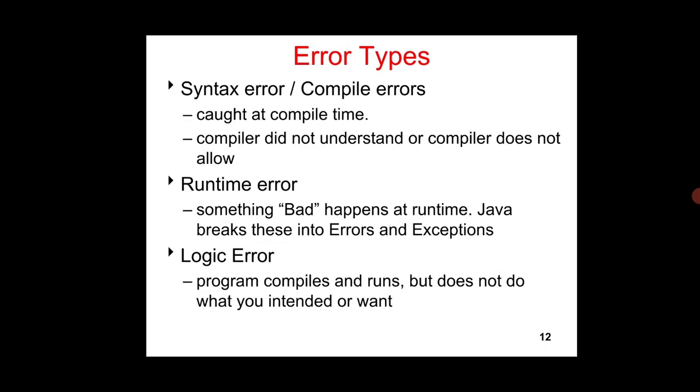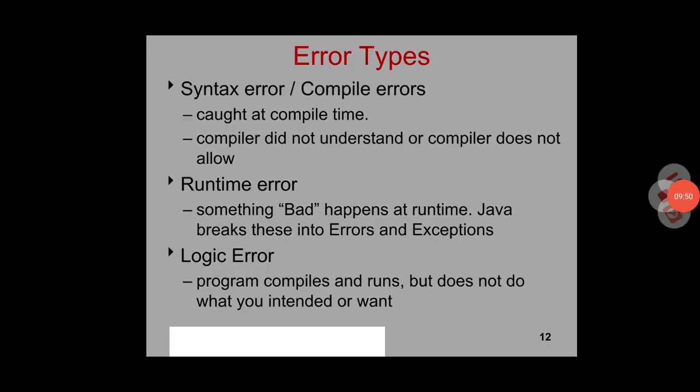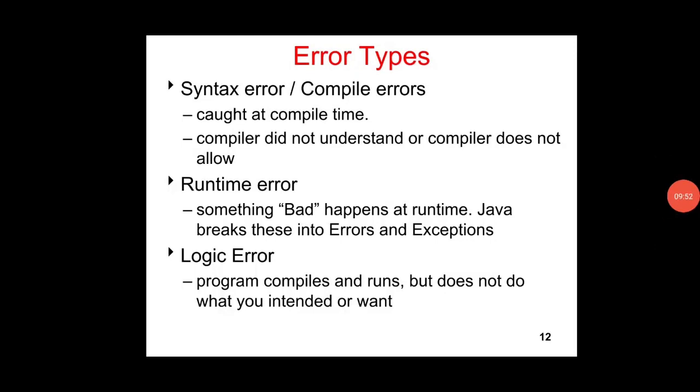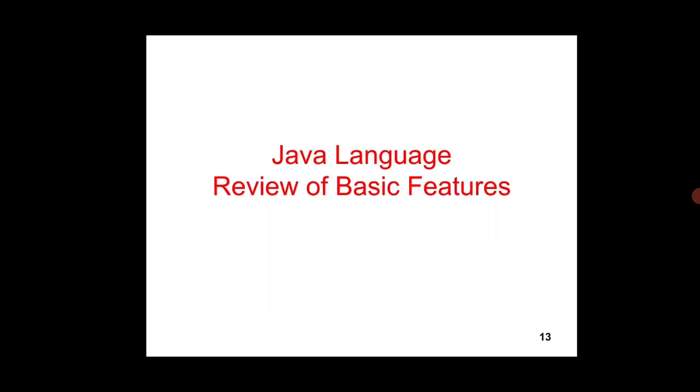Java can have different types of errors: syntax error, runtime error, logic error. While executing a Java program we can get errors, and that is what we call a compiler error. A runtime error is an error produced at the time of execution, that's why we call it a runtime error. A logic error arises based on the logic. It will execute, but while running the program we may get different types of logic errors.